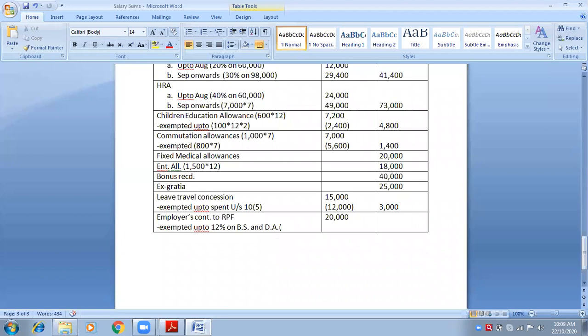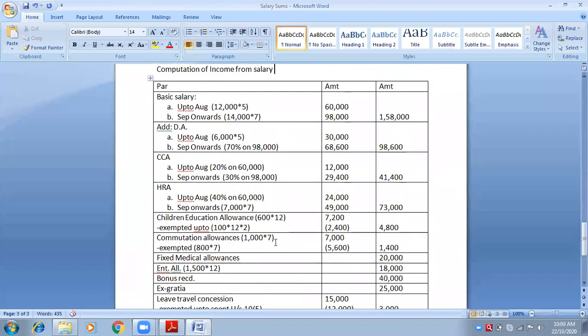So tell me, 12 percentage on how much is your basic salary and DA? Basic salary 1,58,000. Speak properly, then you will earn properly, right? So basic salary is 1,58,000, and DA how much is it? 98,600. So add both of them. 1,58,000 plus 98,600.